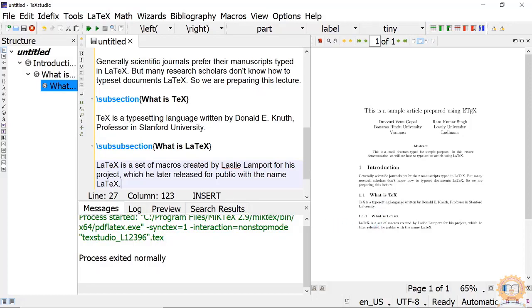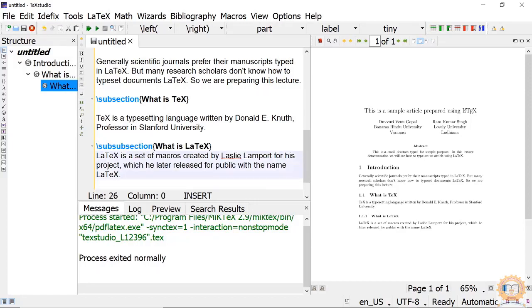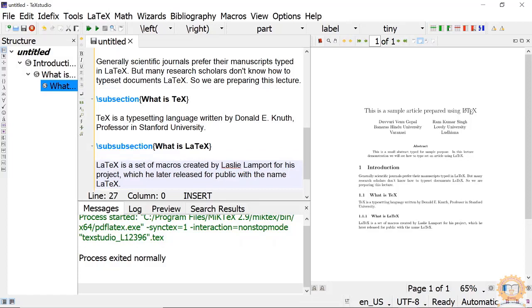Like this, extra space is given by the TeX engine. It is not given by us. Suppose I remove this also, then also it will typeset the spaces. It has no rule. The reason I am giving space here is so that in future, if there are any corrections, we can easily see all these things.